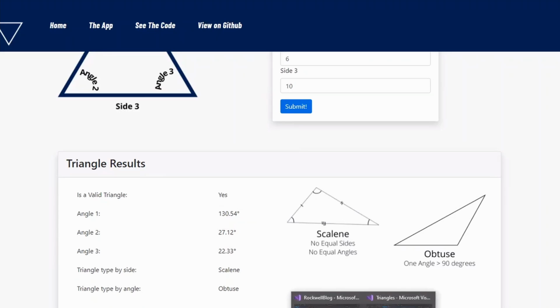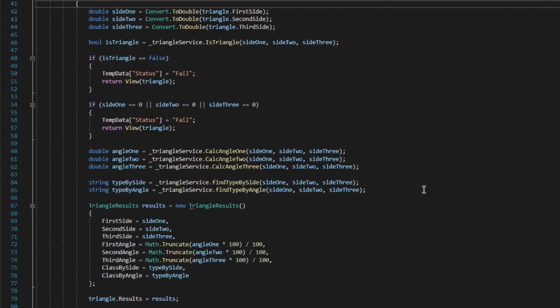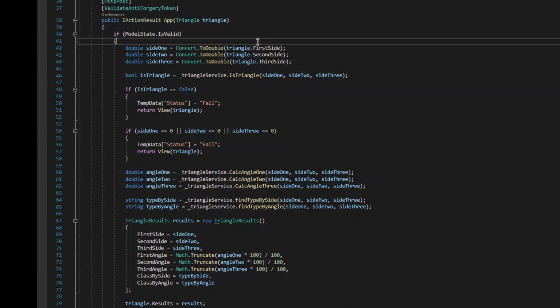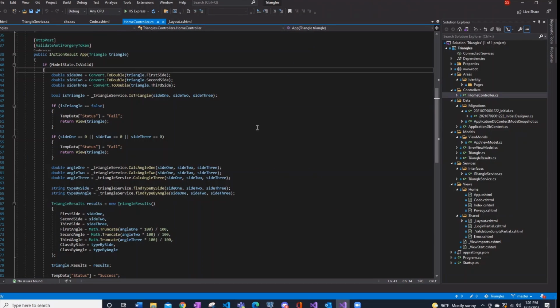If I go into the code, I've got my home controller for this open. So you're using MVC for this application, right? Right. Okay, cool. So this is MVC. I've got a triangle model, and a triangle results model that I built. And then I'm taking the requests to and from the view in this home controller.